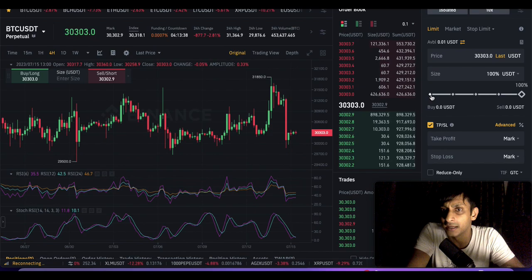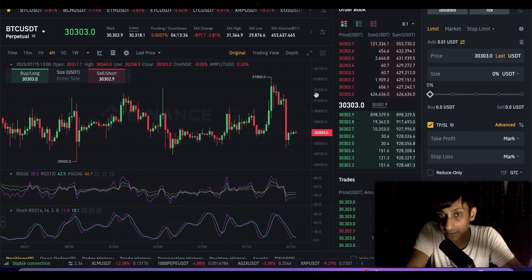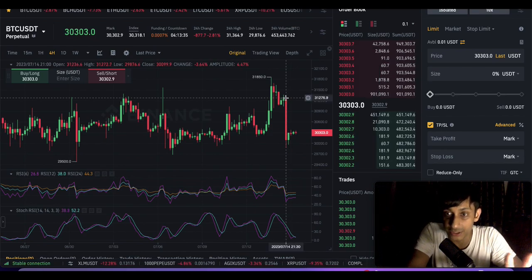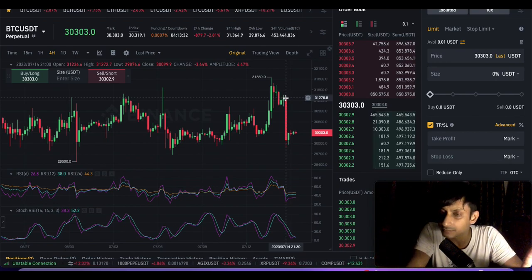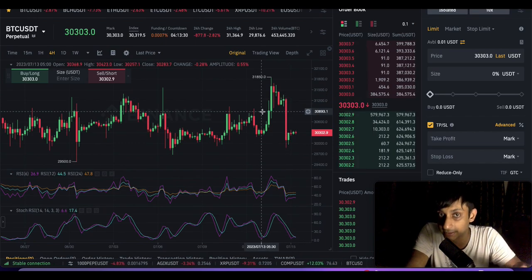Then comes the upward factor. Now, is it that we just place the trade randomly and expect the price to go in our direction? Probably not the smartest move. That is when technical analysis comes into the picture, where we can actually predict where the price direction is going. And now I'm going to talk about the technical analysis.